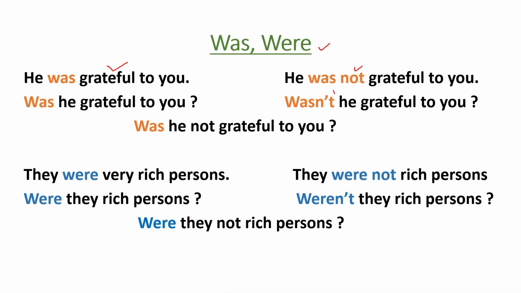Okay? Wasn't he grateful to you? It's a negative interrogative form. In two ways you can write negative interrogative as in our present form. Okay, was he not grateful to you? One is wasn't he, another is was he not. Okay, the same thing, they were very rich persons. They were not rich persons, and were they rich persons? Weren't they rich persons? Were they not rich persons? Okay, in two ways negative interrogative can be written.